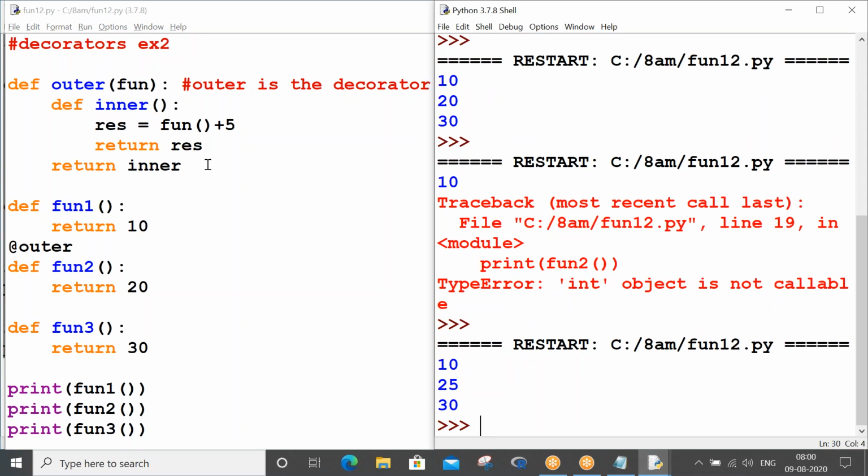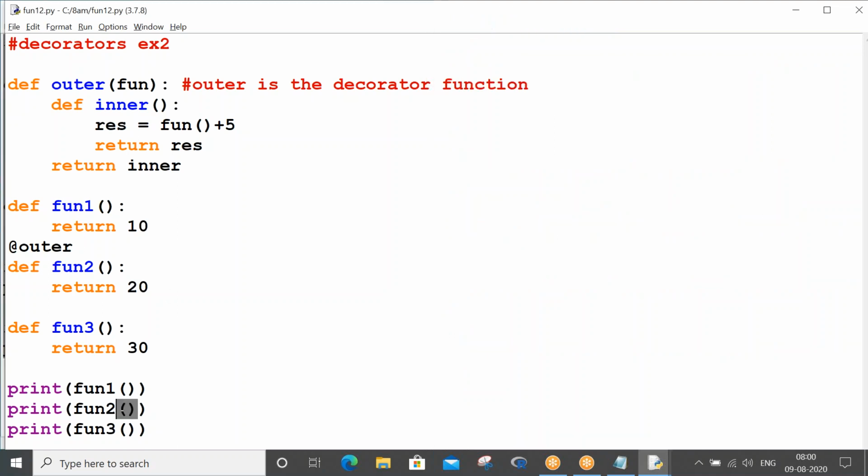Can you guess what is that error? I told you, if you remember, whenever you are returning a function object, inner, you are not supposed to put open and close here.